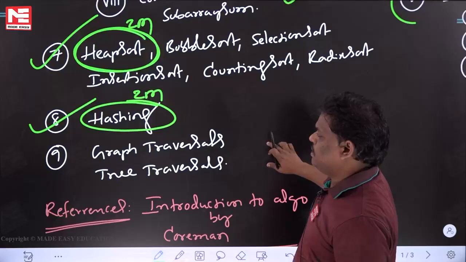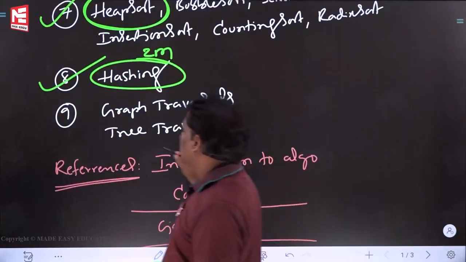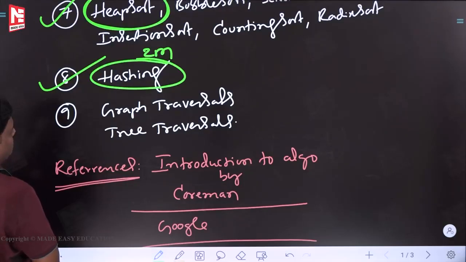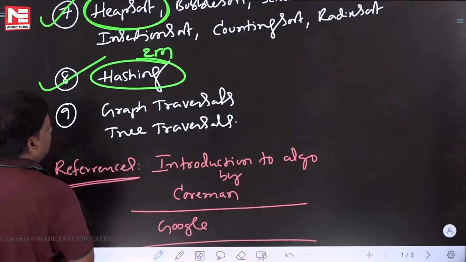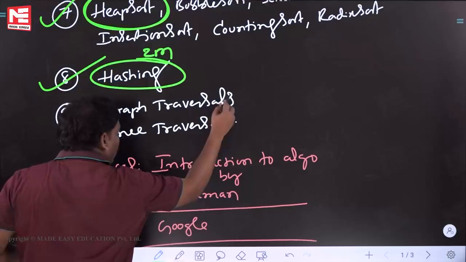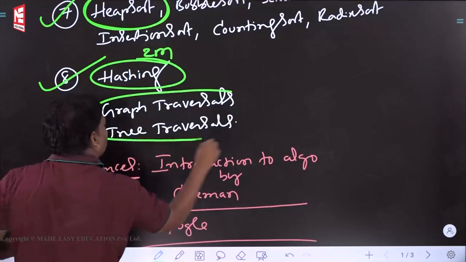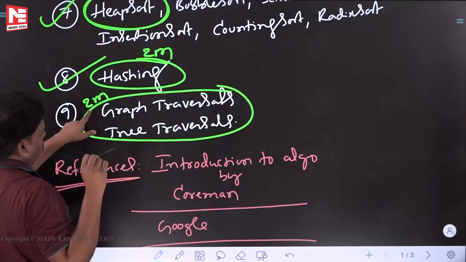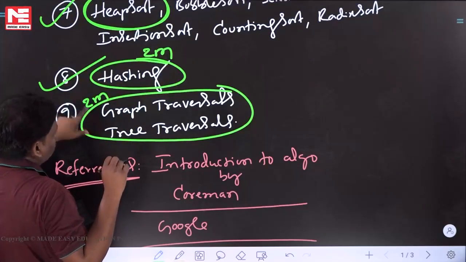This is the 8th topic, hashing. The 9th one is going to be graph traversal and tree traversal. From this, every year 2 marks may come, and 4 marks also will come. Minimum 2 marks, and 4 marks also will come.